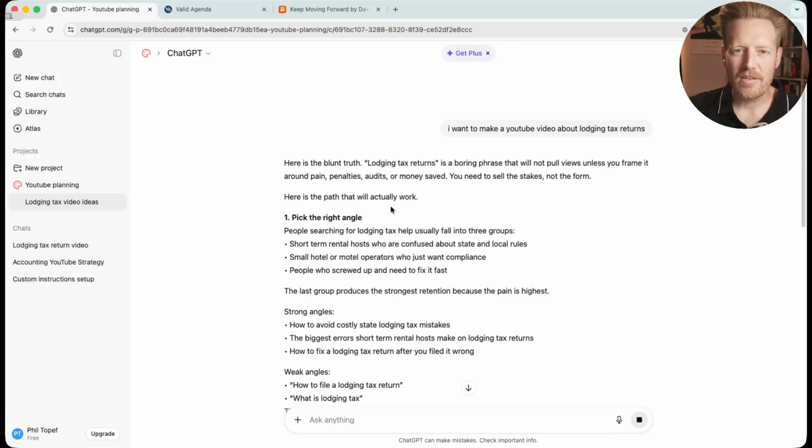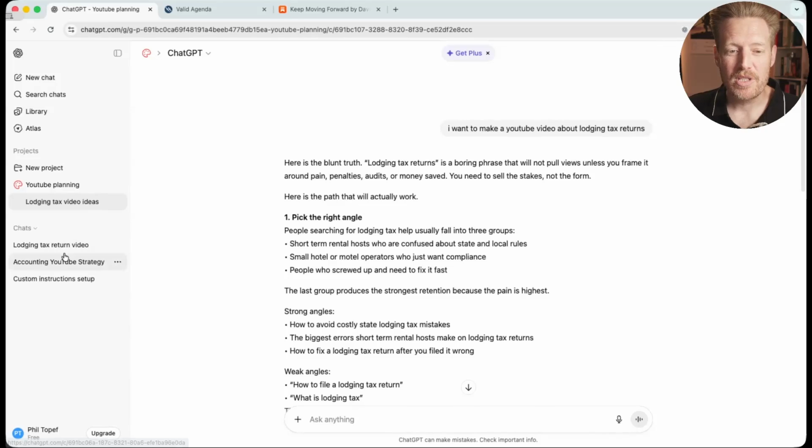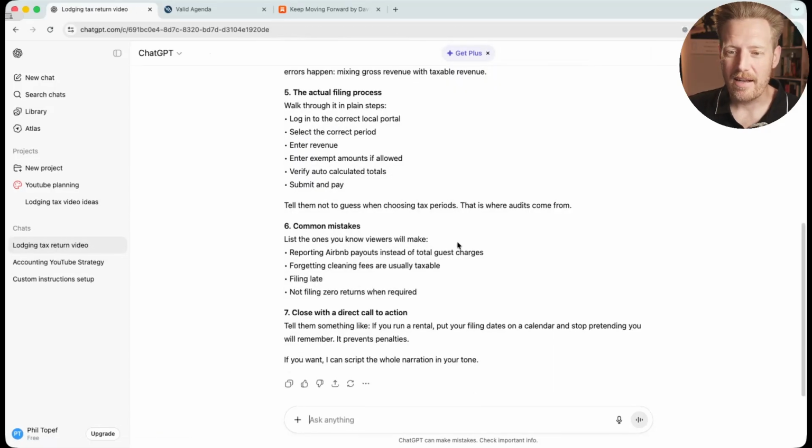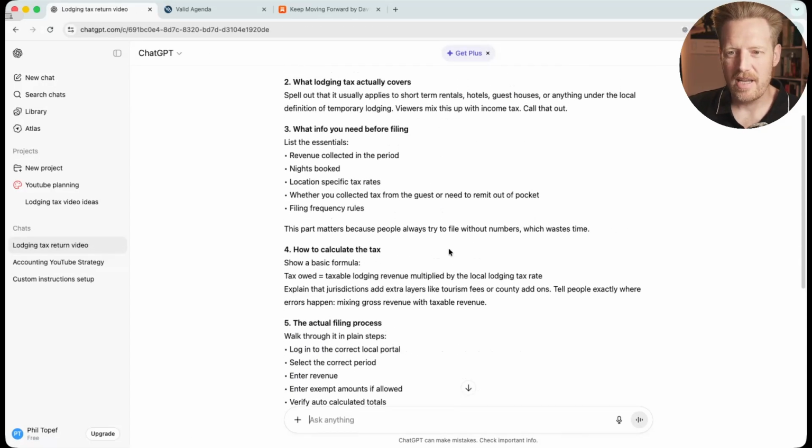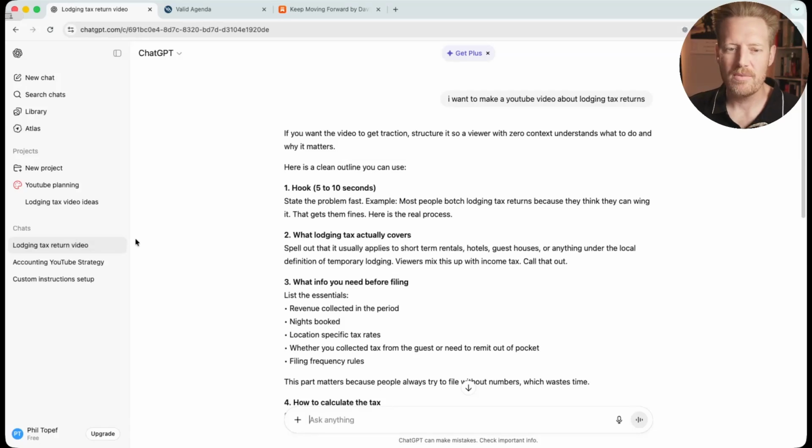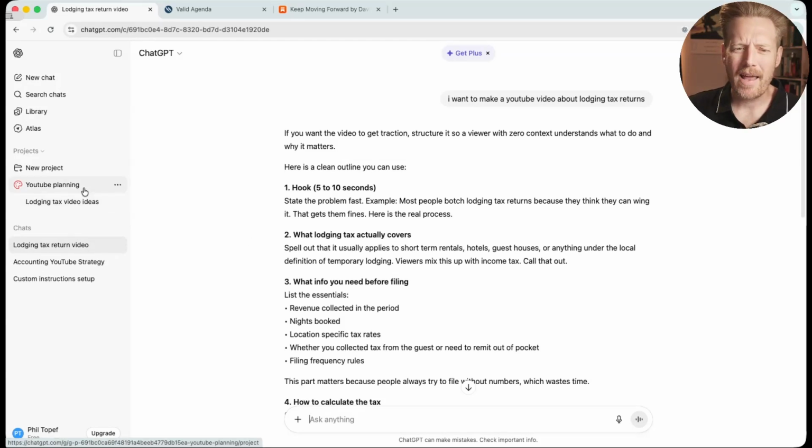So this is the magic of using projects. It's exactly the same prompt. It's a rubbish prompt. It's one short sentence that gives the LLM almost nothing to work with, which is why when we did it down here, we got very generic advice. Yep, here's what you could do. Here's a hook. Here's what it covers. Whereas we've said, think about it like Alex Hormozi.